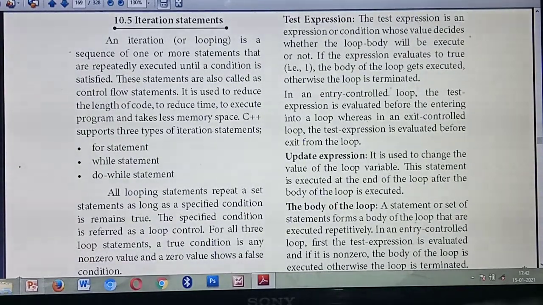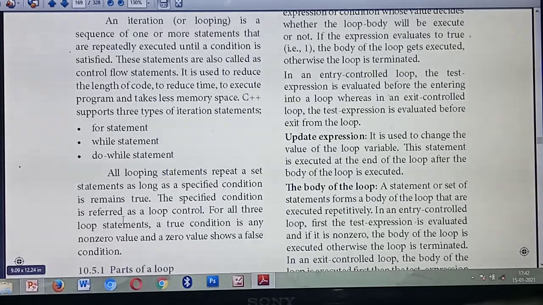Under iteration statements also there are 3 kinds of statements. Among selection statements, what have you studied? If statement, if else statement and switch statement. Likewise, iteration statements also have 3 kinds. What are they? For statement, while statement and do while statement. Understood?